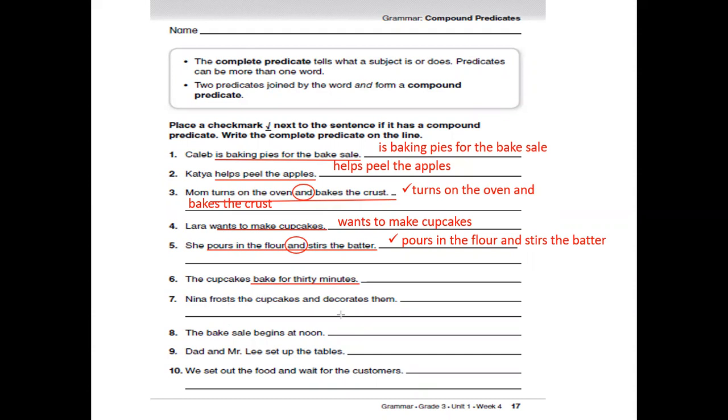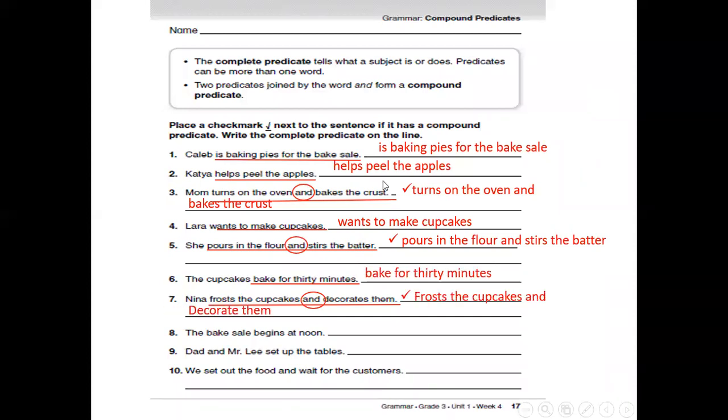Nina frosts the cupcakes and decorates them. So Nina is the subject. Frosts the cupcakes and decorates them is the predicate. But here we can see the word "and", that means this is a compound predicate. We're going to put a tick here, or a check mark.